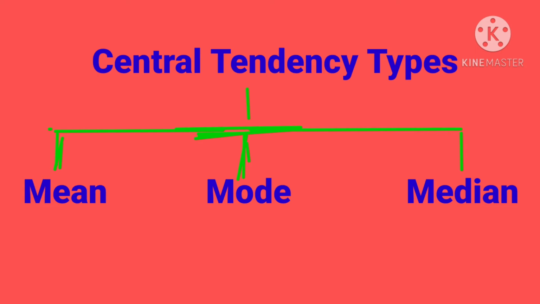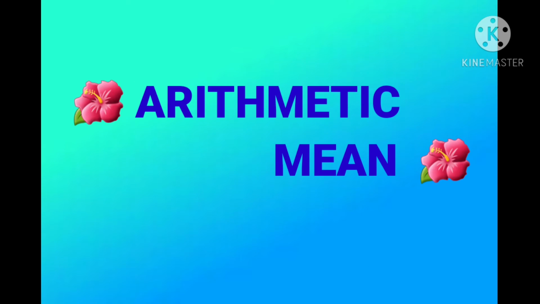Next one, central tendency types. Central tendency is of three types. They are mean, mode and median. Let us know about arithmetic mean.